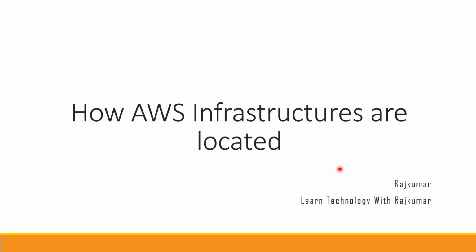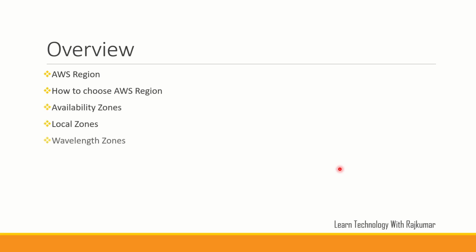In this video we are going to learn how AWS distributes its servers throughout the world. At the end of this video, we will understand what an AWS region is, how we can choose an AWS region, what availability zones are, local zones, and finally wavelength zones. These we will all learn by the end of this video.